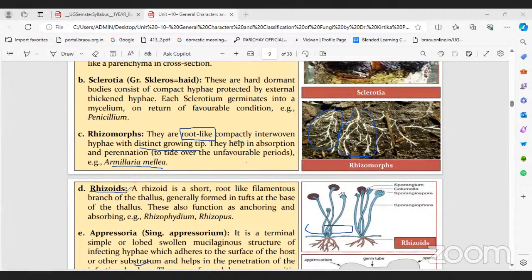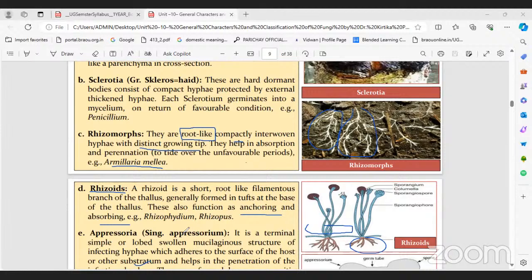And actually rhizoids are one type of mycelium part. Rhizoids are short root-like filamentous hyphae. We can see it here. The short root-like filamentous branches of the thallus, generally formed at the base of the thallus, also function as anchoring and also absorbing.